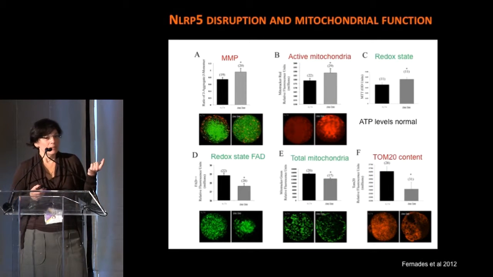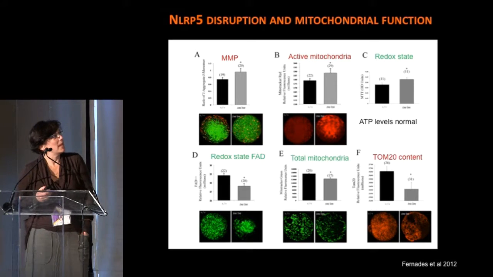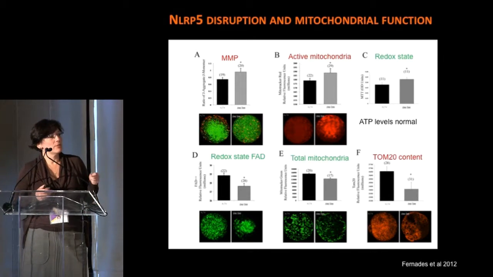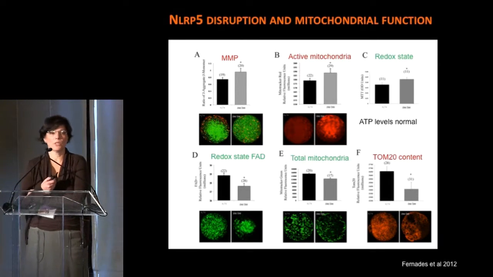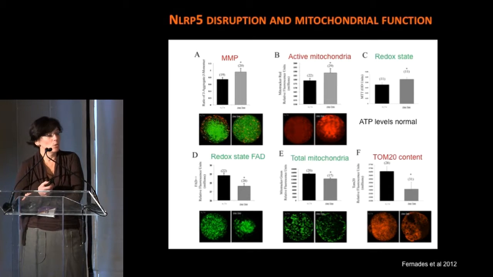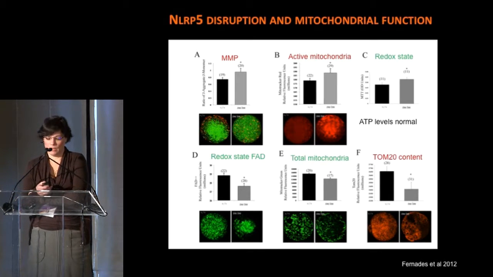Jurrien Dean knocked out NALP5, which is part of the NALP proteins involved in innate immunity. It was originally found in a screen for autoimmune oocytes, and oocytes are unique in that they mostly express this protein. The mutants are sterile, as I already told you, because of this two-cell phenotype. The protein itself is quite large, 125 kilodaltons, and it has numerous domains that are involved in its function.